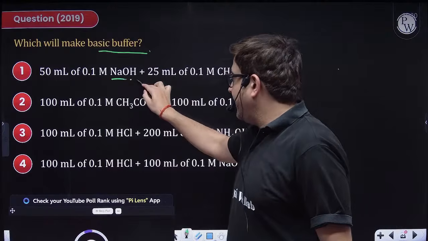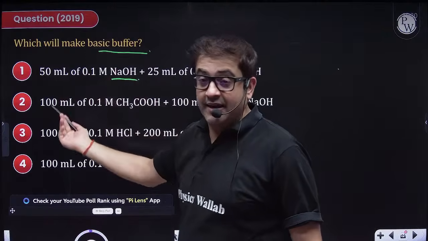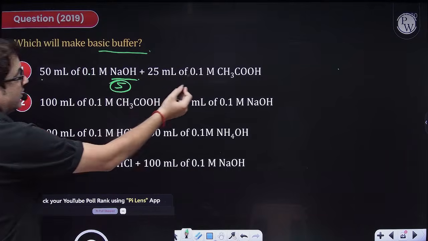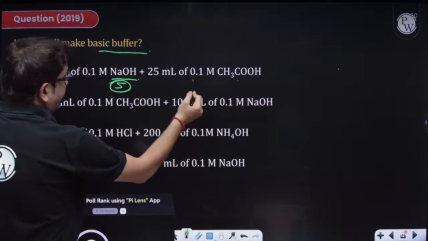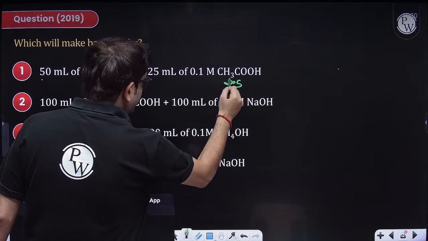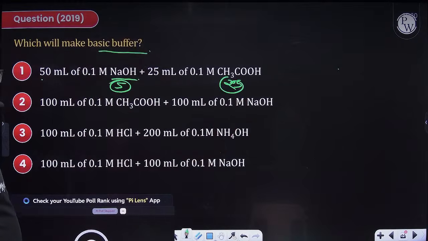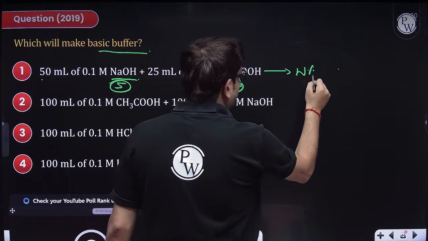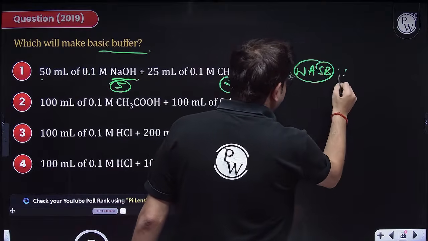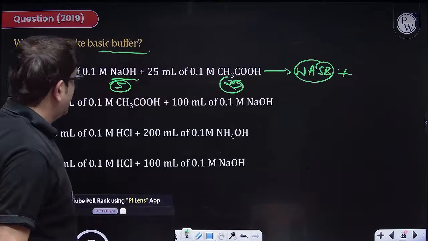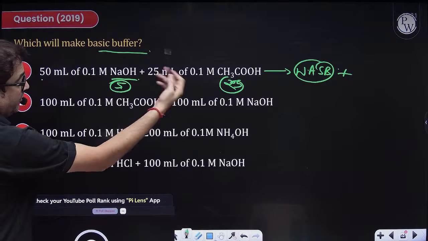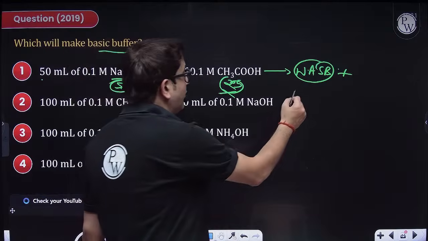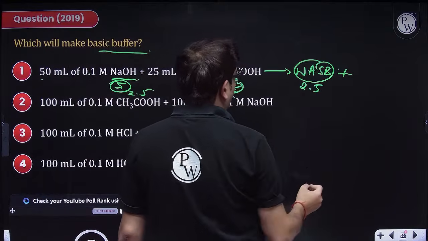Sir, I have NaOH. How much? Just check millimoles. So 50 into 0.1 is 5 millimoles. I have weak acid. How much? So 25 into 0.1, that means 2.5 millimoles. So acid and base will form salt. Salt of weak acid, strong base. But I need weak acid also. But 5 and 2.5, so 2.5 gone. So it will be 2.5 remaining. So 2.5 millimoles of this salt I'll be getting.